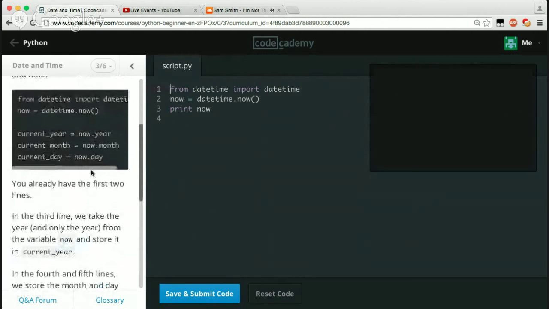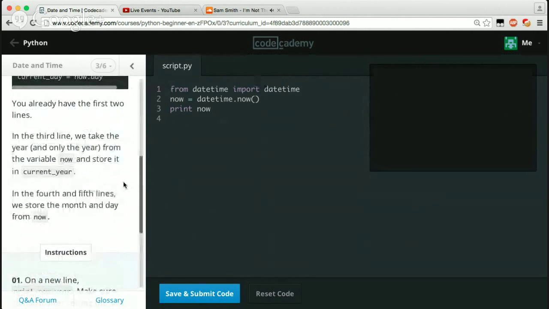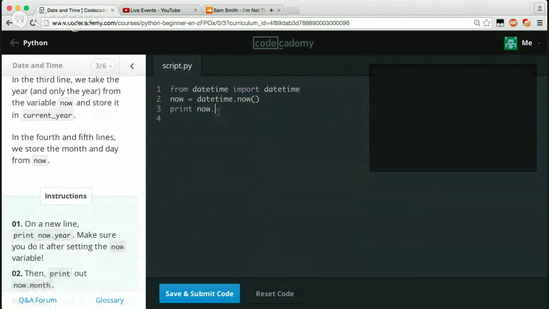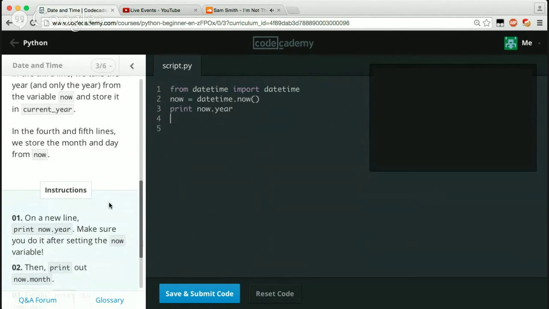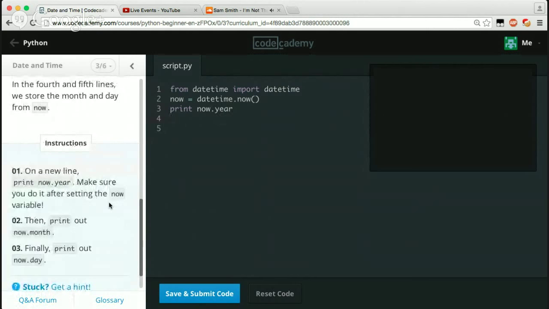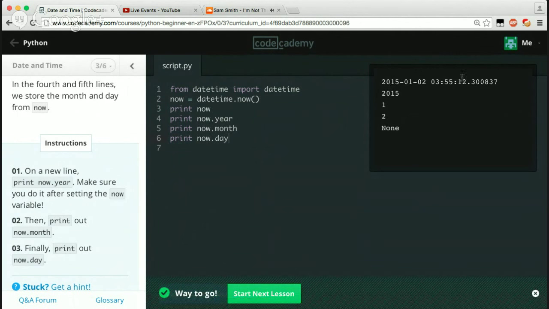And now it's datetime. Okay, so we just got to say print now.year, like so. Well, it does say a new line, so let's just say print now.year. And print out now.month, so say print now.month, and then print now.day. Let's see if that will work. So we got 2015. Really, then we got the month, and then the day.